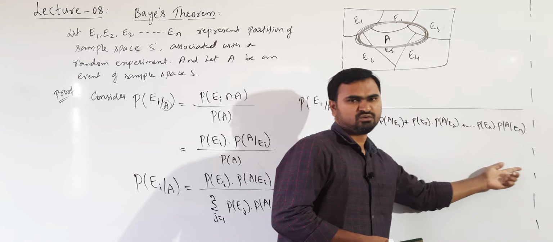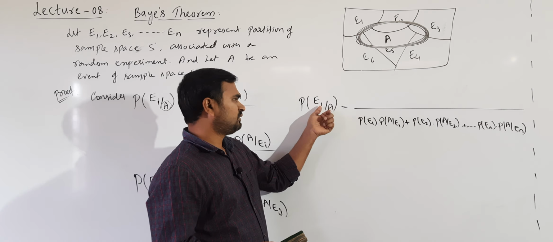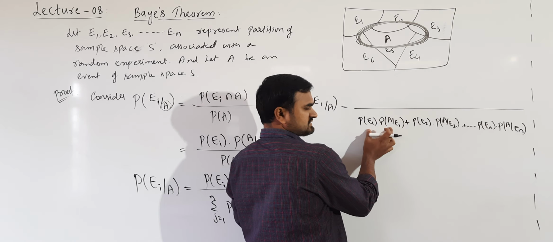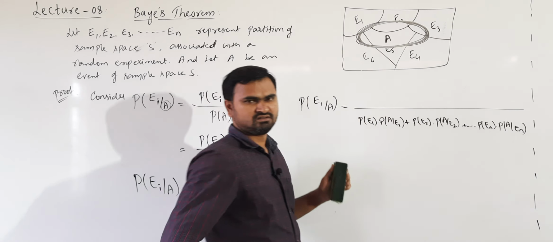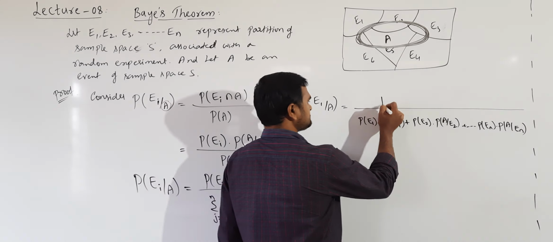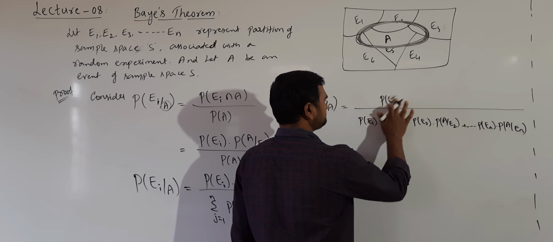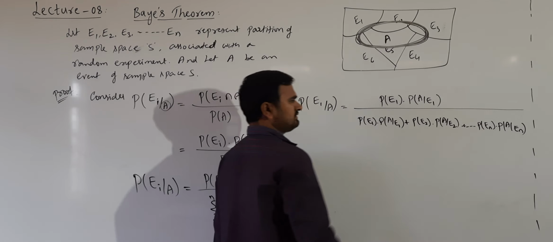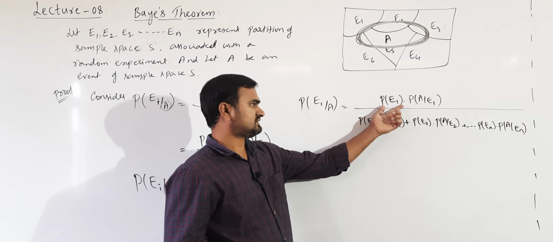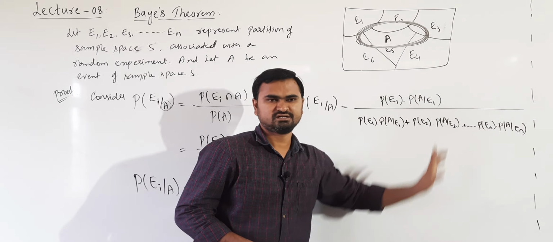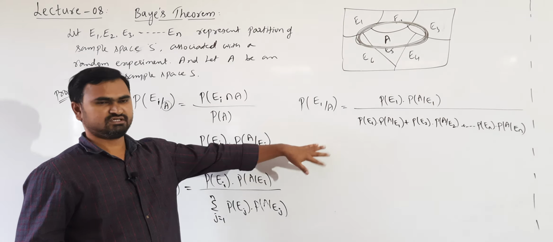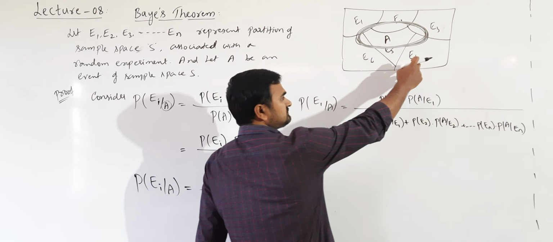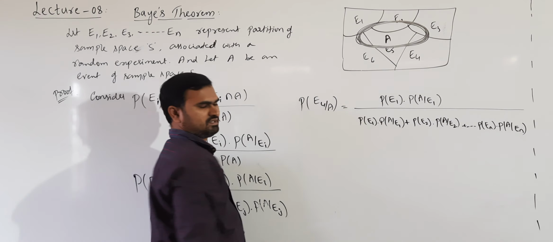Now out of this total, what are we interested in here? We are interested in what is the chance that it is from the first section. So out of all these total cases, we are interested in the first case. So let us write this first case in the numerator, that is the favorable case. So I can write it as probability of E1 into probability of A given E1. Okay. So selection of first section and in that the probability of getting the distinction marks. So like this we are finding the reverse probability by using Bayes theorem. Understand? If I want to find the probability that he is from fourth section, P of E4